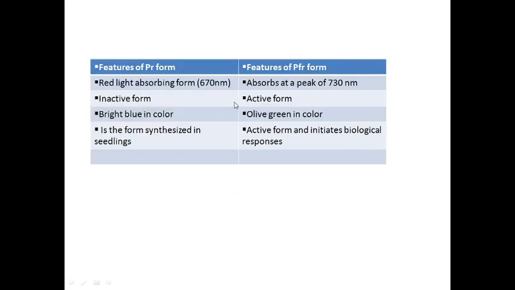Now here I have made a table to make you understand the difference between the two. PR is red light absorbing, absorbing at 670 nanometer, and PFR absorbs at a wavelength of 730 nanometer. PR is an inactive form, PFR is an active form. PR is bright blue in color, PFR is olive green in color. It is synthesized in seedlings, and it is synthesized where biological or active processes are there. It's synthesized in those parts, you can say shoot apex.